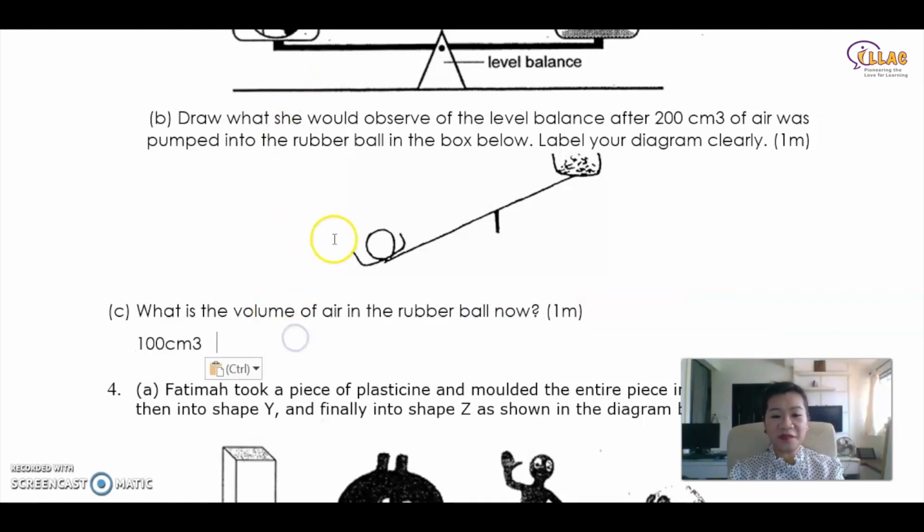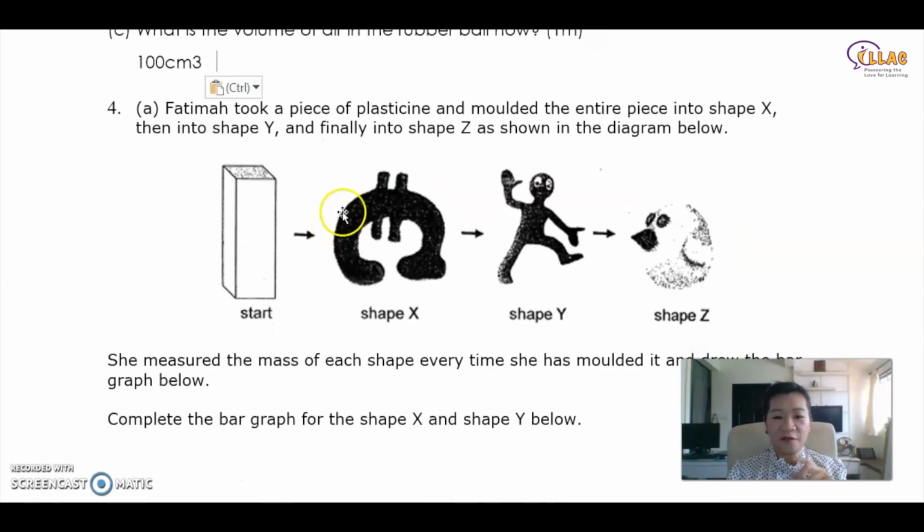Okay? That's the answer. Fatima took a piece of plasticine. Just now I mentioned plasticine, right? No matter how you mold, they are still solid. No matter how you compress, you change their shape, the volume is still the same. You cannot have this amount of plasticine. After you shape, it becomes like this. No, it cannot be. There will be remnants. Even if you flatten this ball of plasticine, you flatten it, it will be flat.